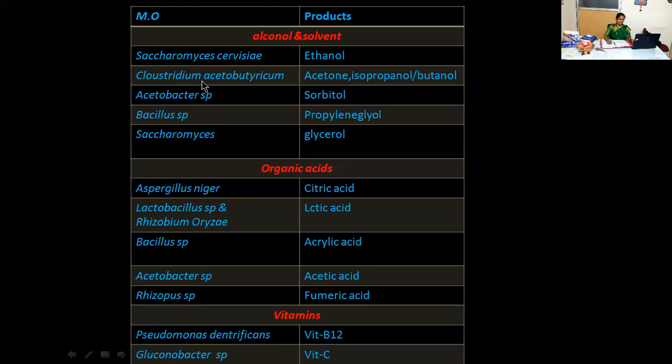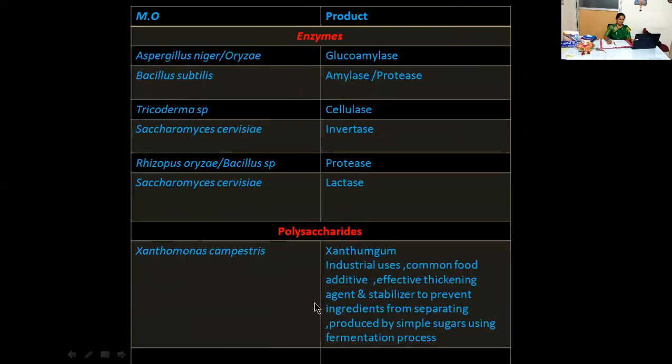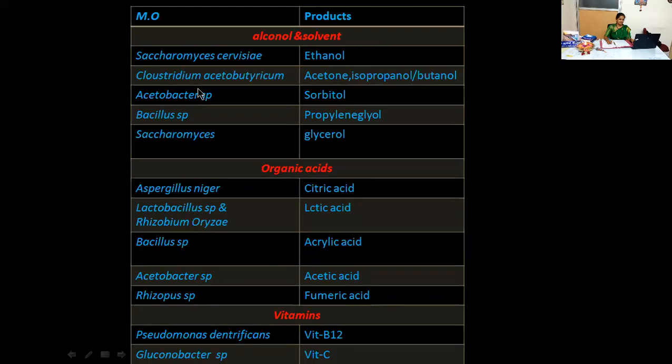As I told in the previous slide, by using microorganisms we can obtain different products like alcohol and solvent, organic acids, vitamins, enzymes, and some polysaccharides. Now let us go through here. By using Saccharomyces cerevisiae, the scientific name for yeast, we can obtain the product ethanol, then Clostridium species give acetone, isopropanol, or butanol.